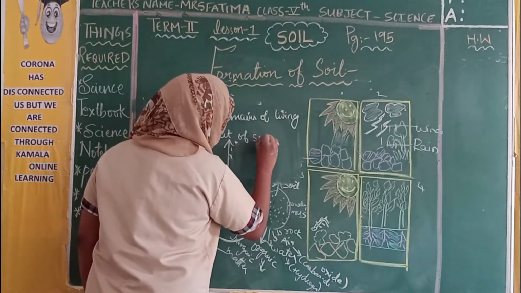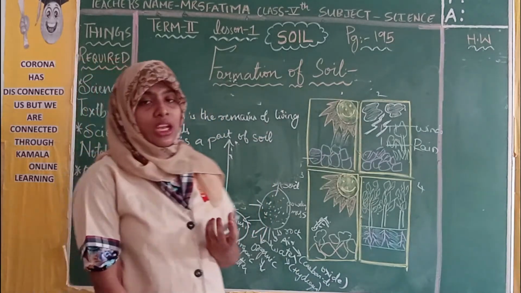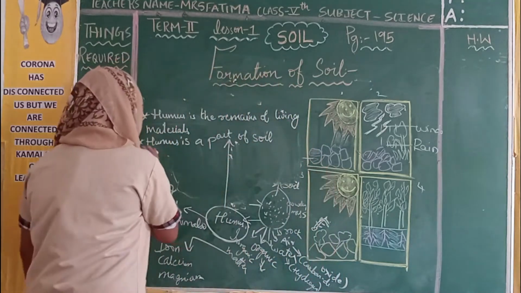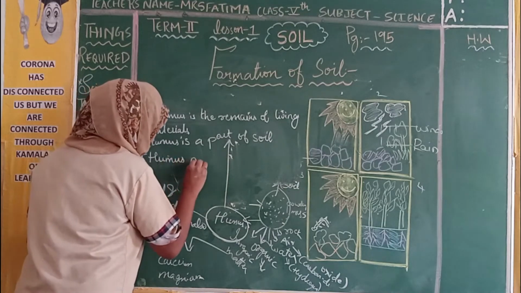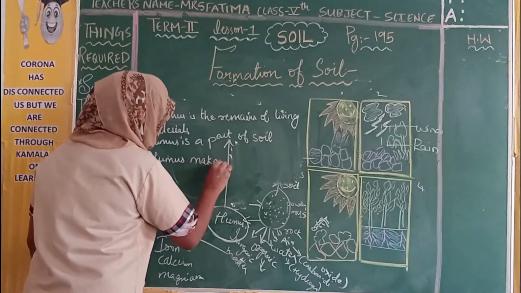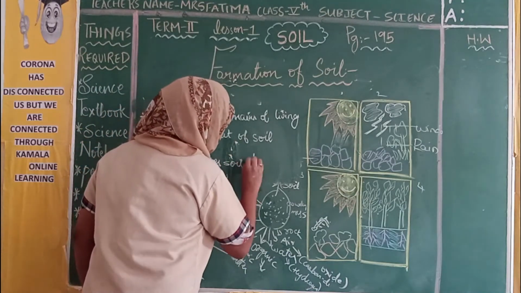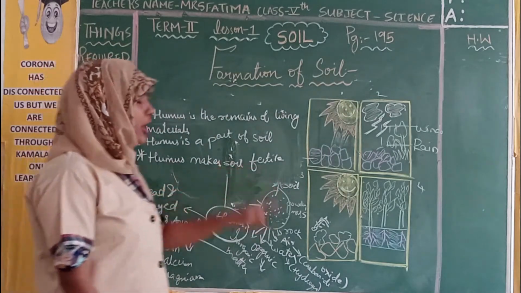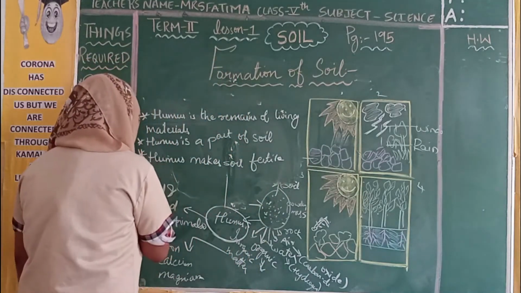Humus is a part of soil. It makes the soil fertile, children. It adds nutrients to the soil.